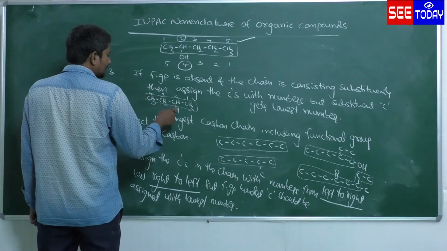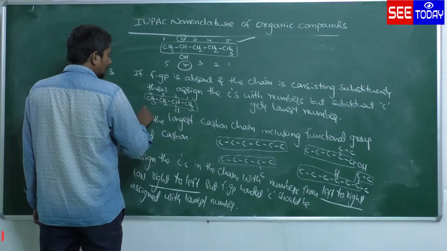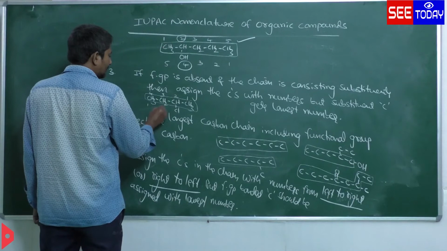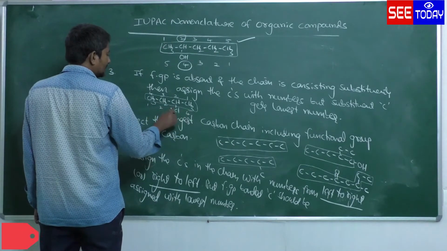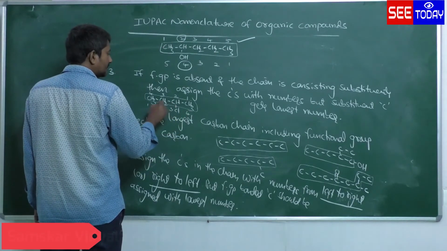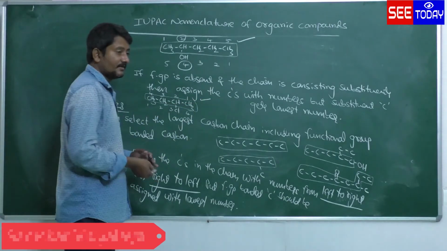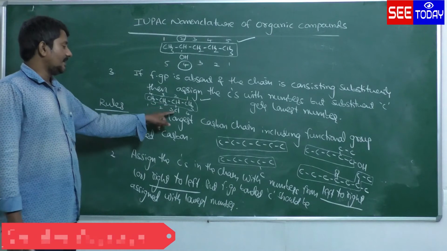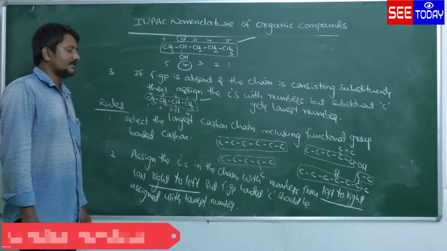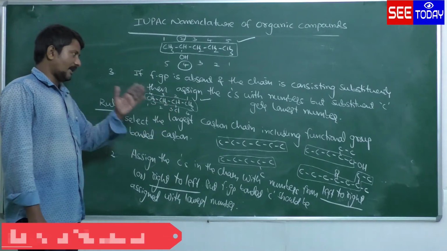Right to left, the Cl bonded carbon gets the second number. Left to right, 1, 2, 3, 4, the Cl bonded carbon gets the third number. Which is preferred? Right to left is preferred, because the Cl substituent bonded carbon has the second position from right to left.